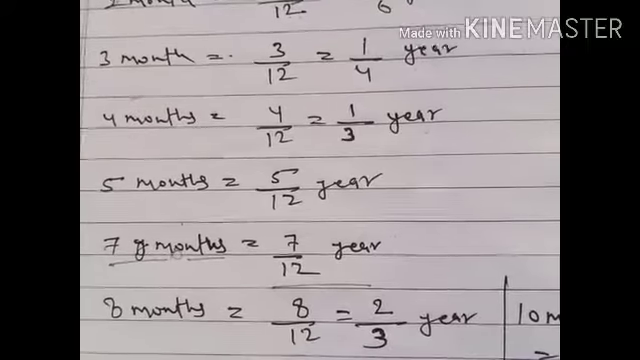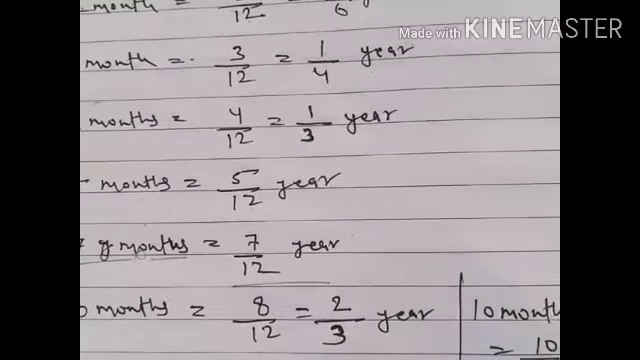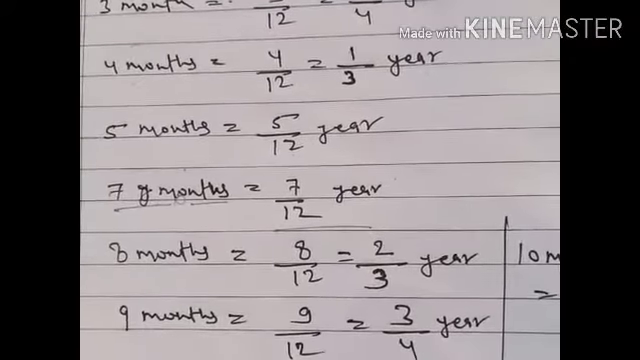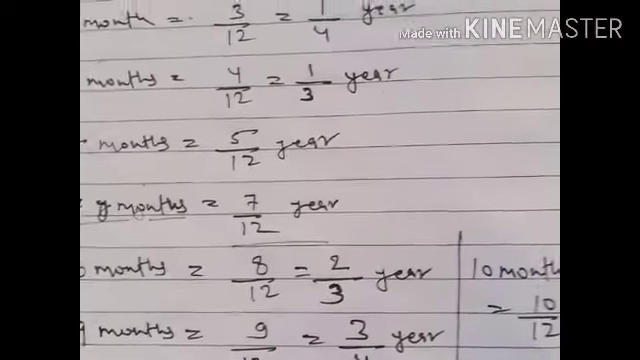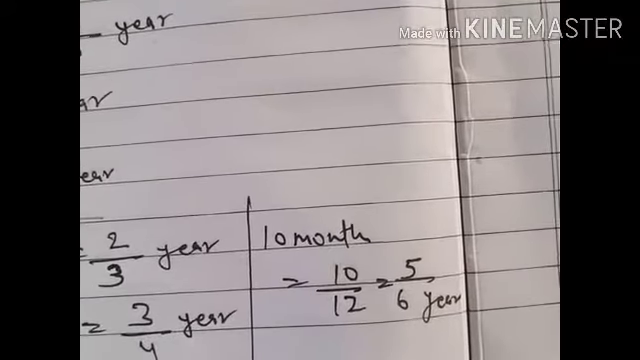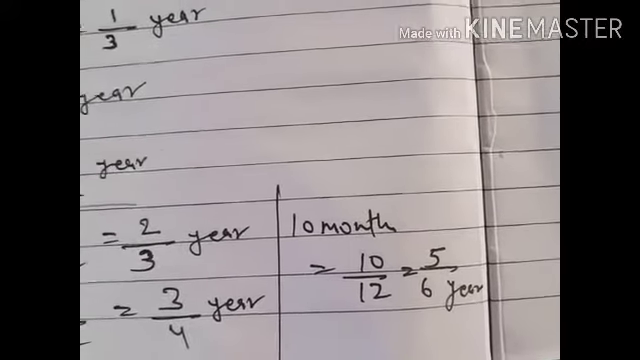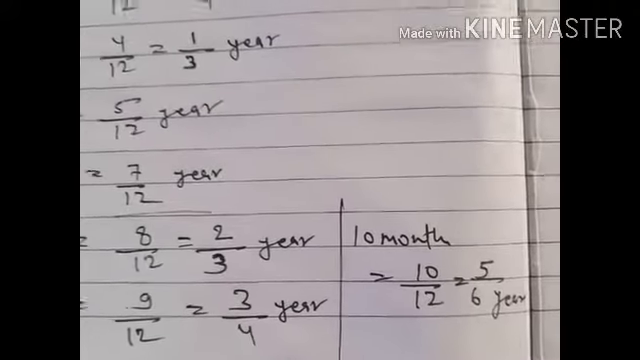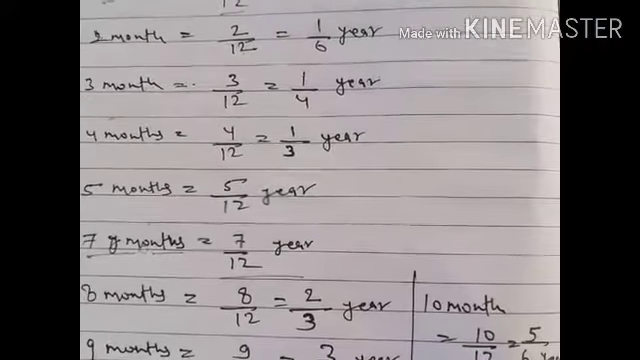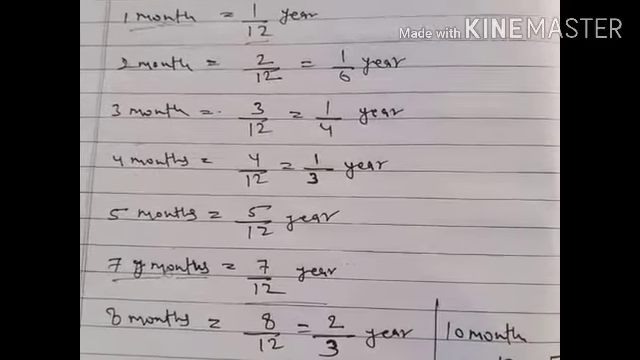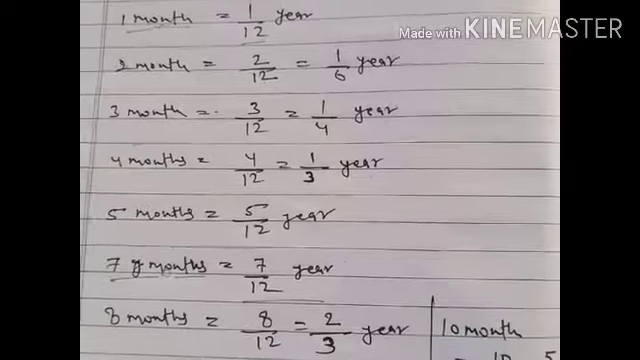Now 8 months will become 8/12, which is equal to 2/3. 9 months is equal to 9/12, which is equal to 3/4, and 10 months is equal to 10/12, which is equal to 5/6 years. So in this way we have to change the time from month-wise to the yearly system.